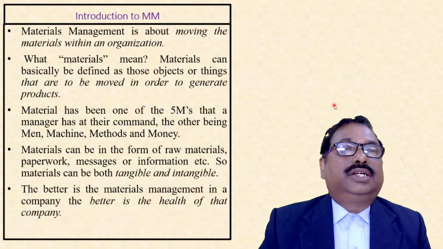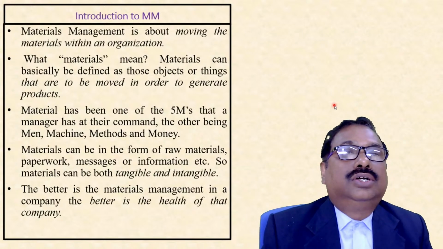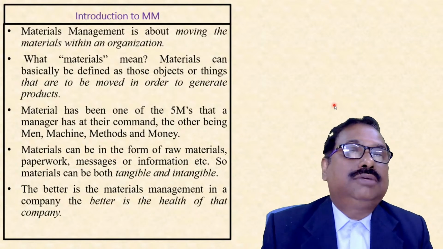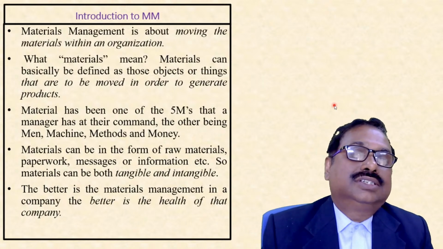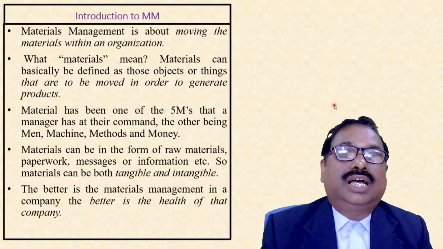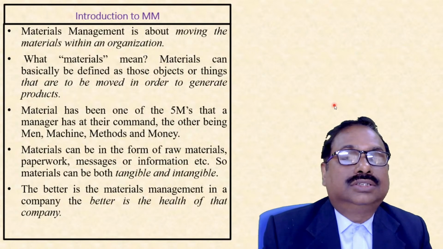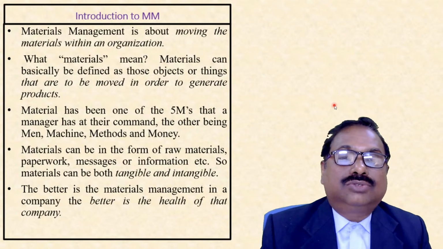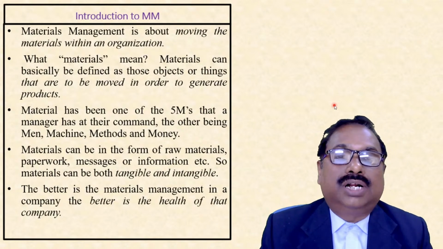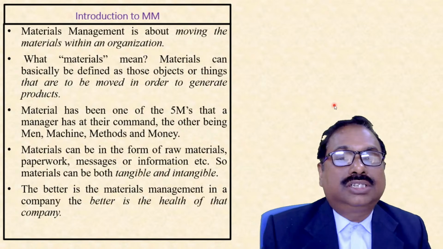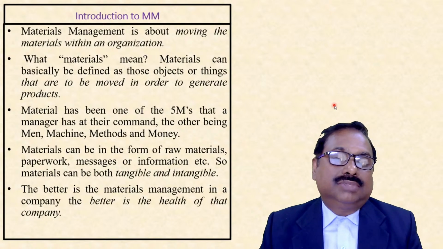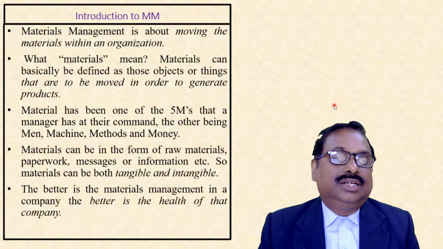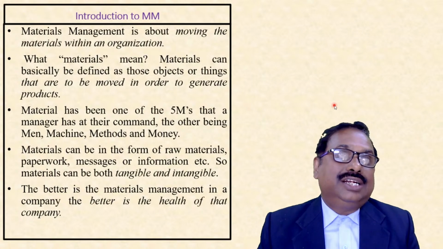So now we'll introduce materials management. Materials management is about moving the materials within an organization. So what does materials mean? Materials can basically be defined as those objects or things that are to be moved in order to generate products. Materials is one of the 5 M's, as we have discussed, that a manager has at their command. The others being men, machine, methods, and money. Materials can be in the form of raw materials, paperwork, messages, or information, etc. So materials can be both tangible and intangible.